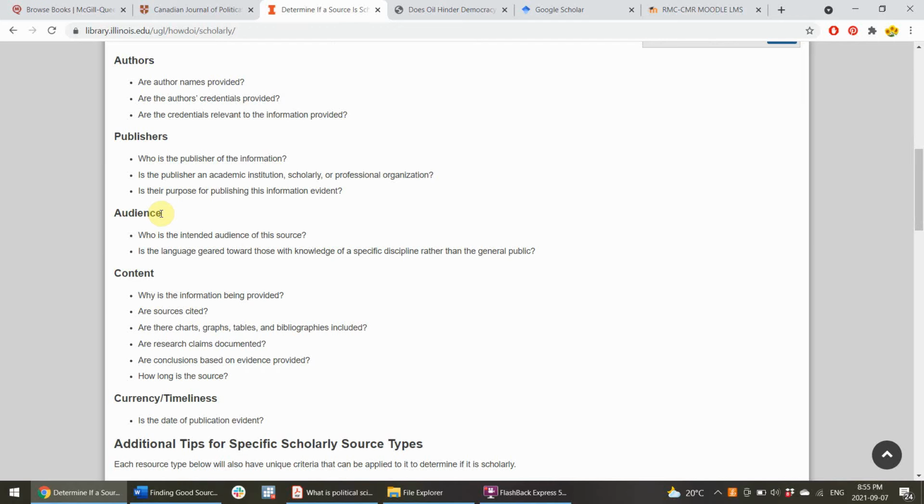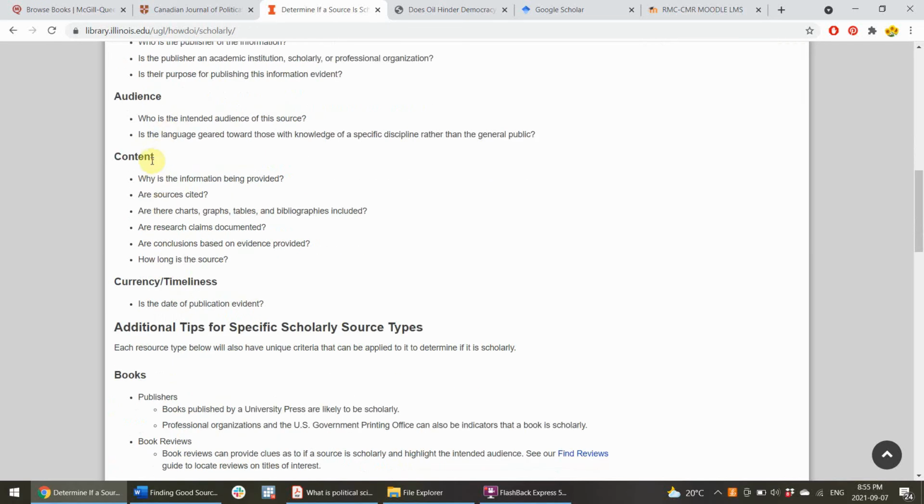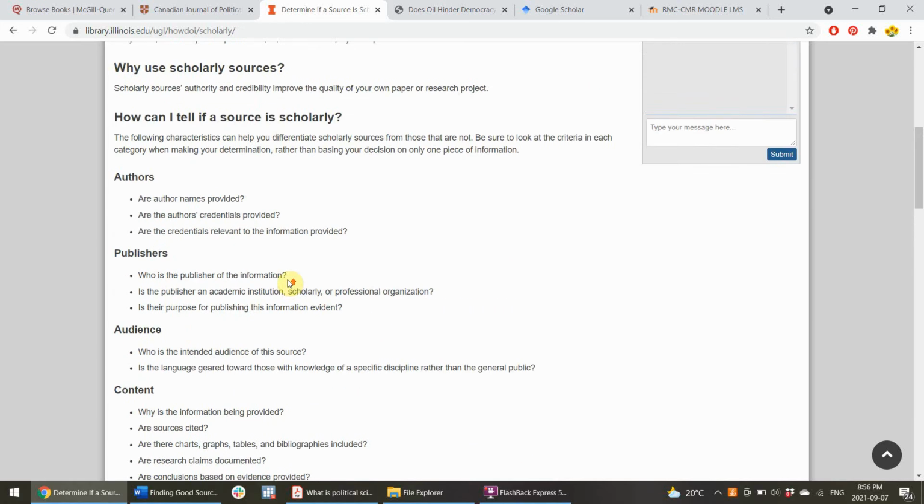So academics will write blog posts and they will write op-eds. That doesn't make it a scholarly source. And the content: are there citations, is the information and what is being claimed well documented, well supported with evidence? And then also take a look at the date. There are some really good, base works in the field that are important that might be from the 1960s, but if you're getting everything from the 1960s, that might be a challenge.